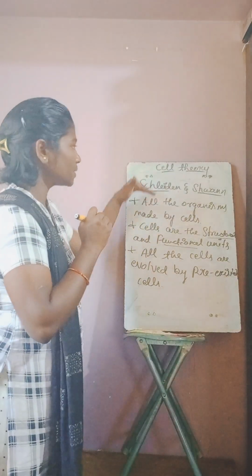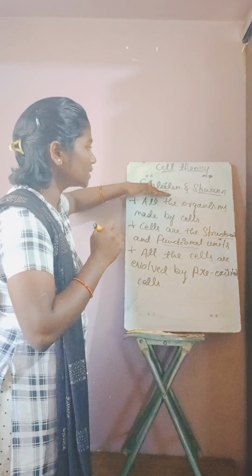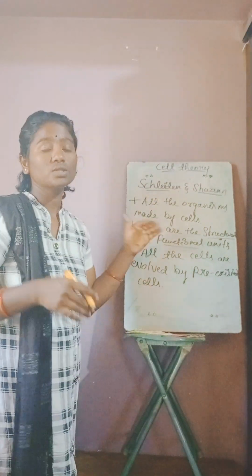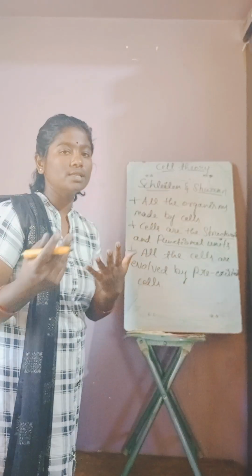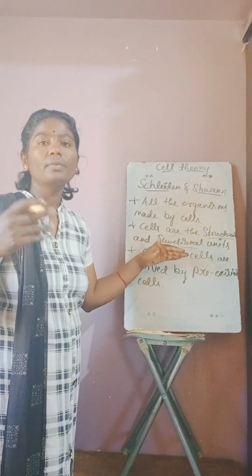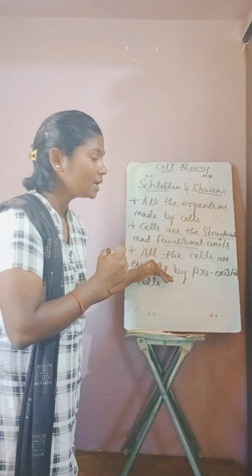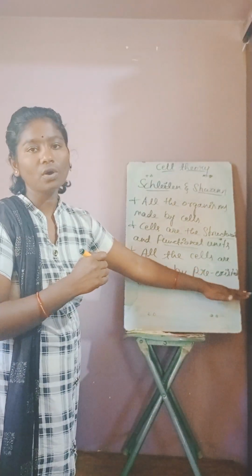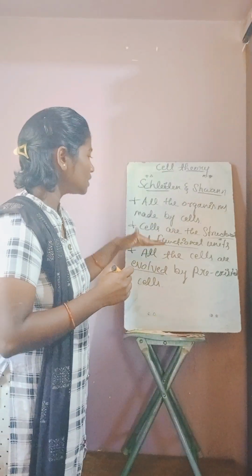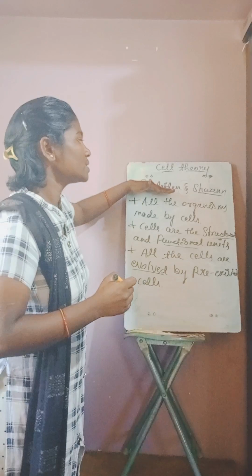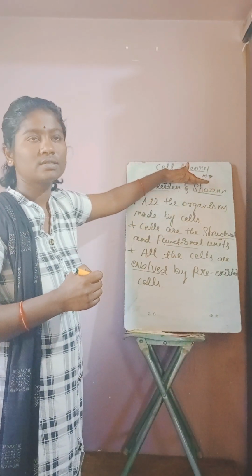This statement was given under the cell theory by Schleiden and Schwann. As I told, all the new cells are produced from the old cells. So these three statements were given by Schleiden and Schwann under the cell theory.